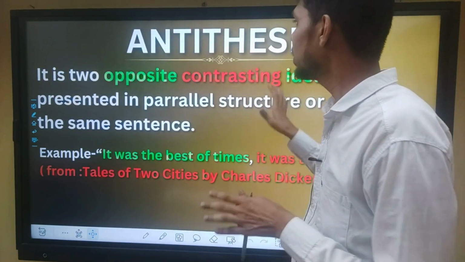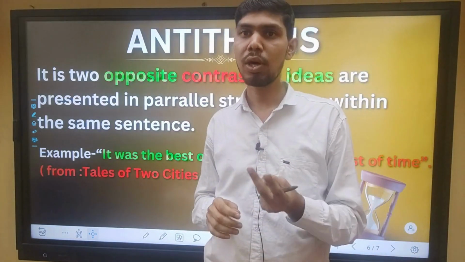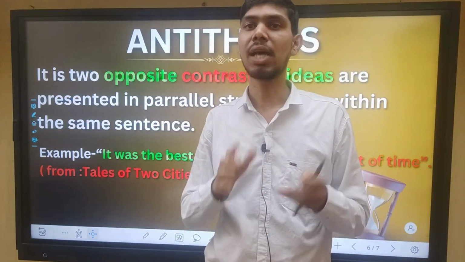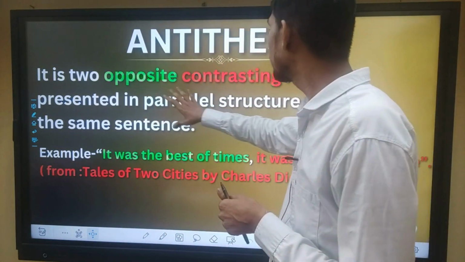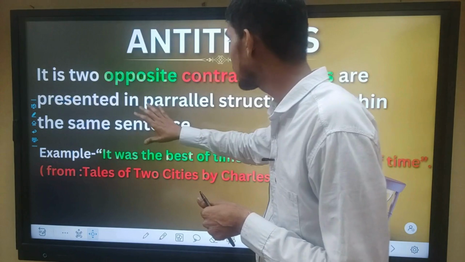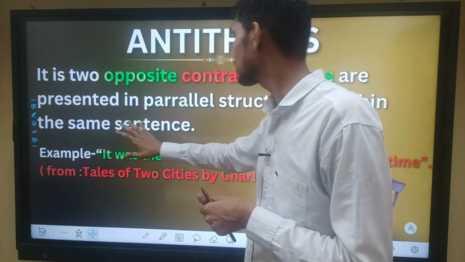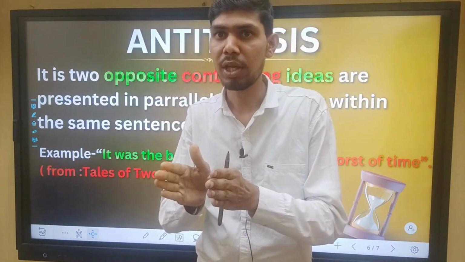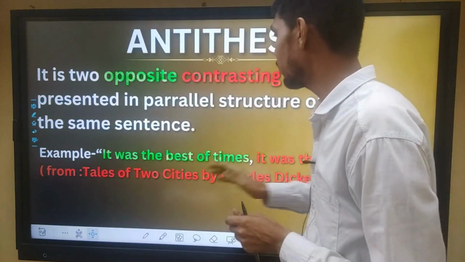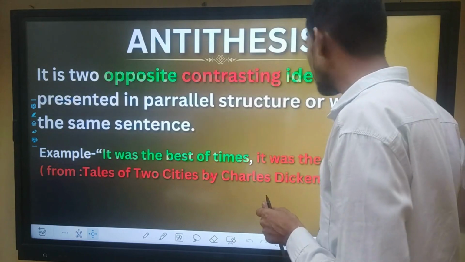Another literary device is antithesis. Antithesis is made of two words, anti and thesis. Anti means against, and thesis is an idea. So here two opposite, contrasting ideas are presented in parallel structure or within the same sentence. For example, it was the best of times and it was the worst of times.